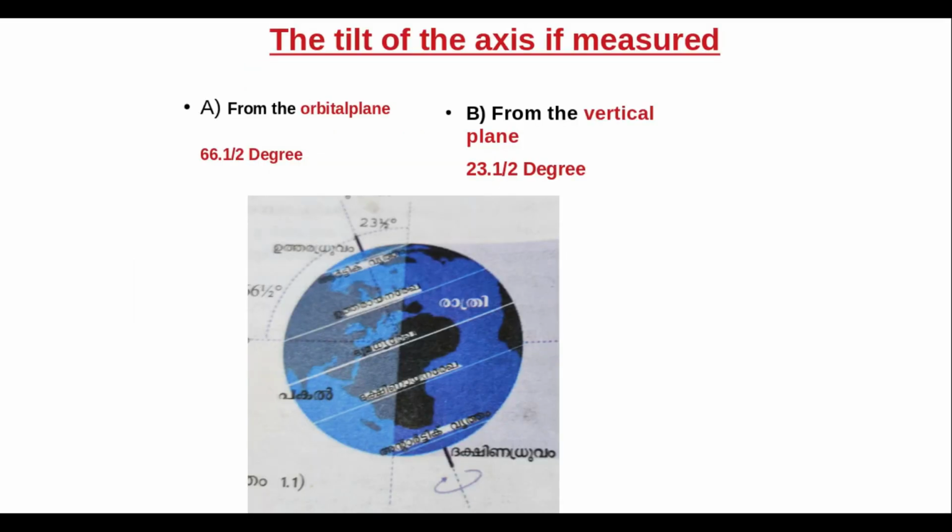The tilt of the axis, if measured from the orbital plane, is 66.5 degrees, and from the vertical plane it is 23.5 degrees. See the picture.